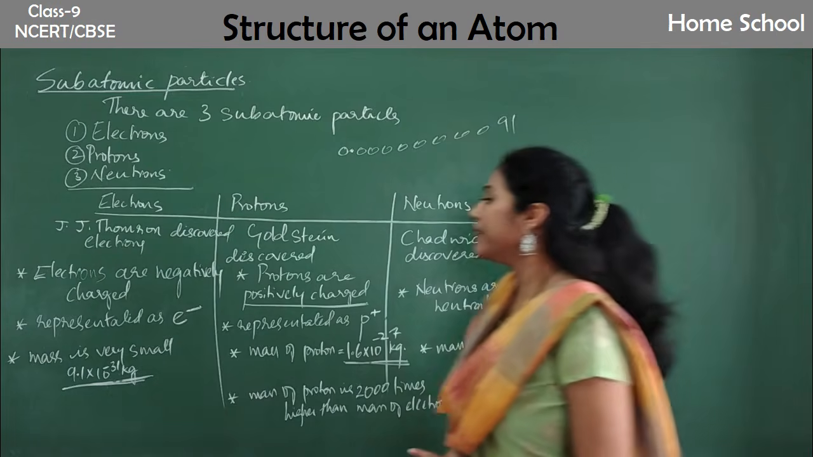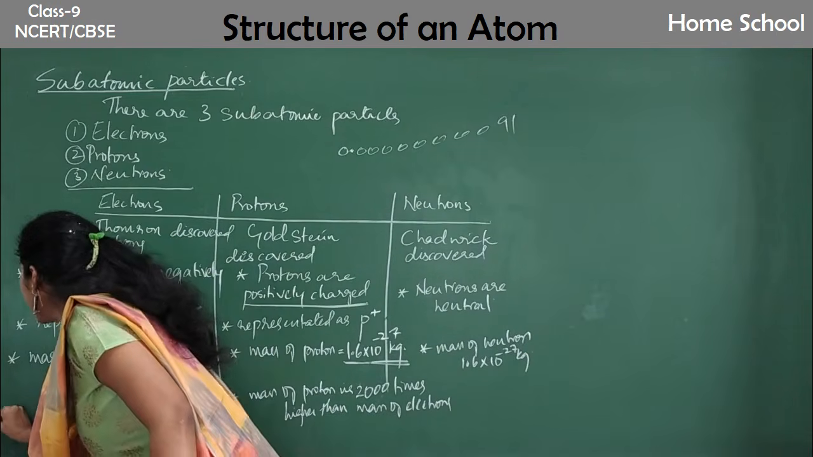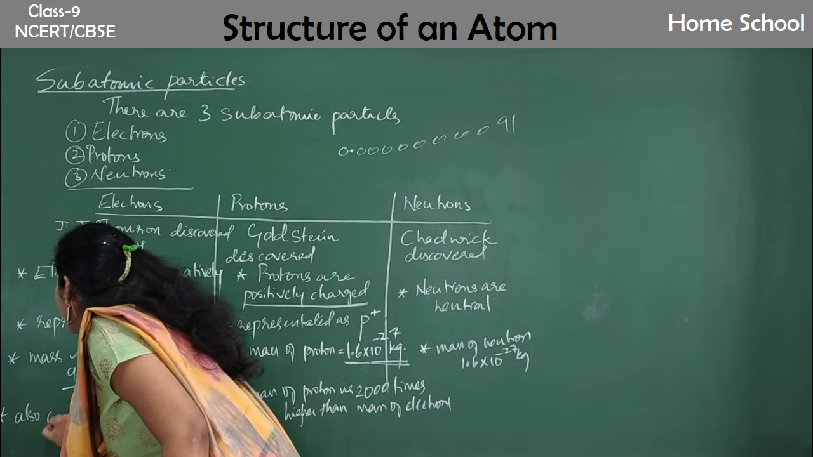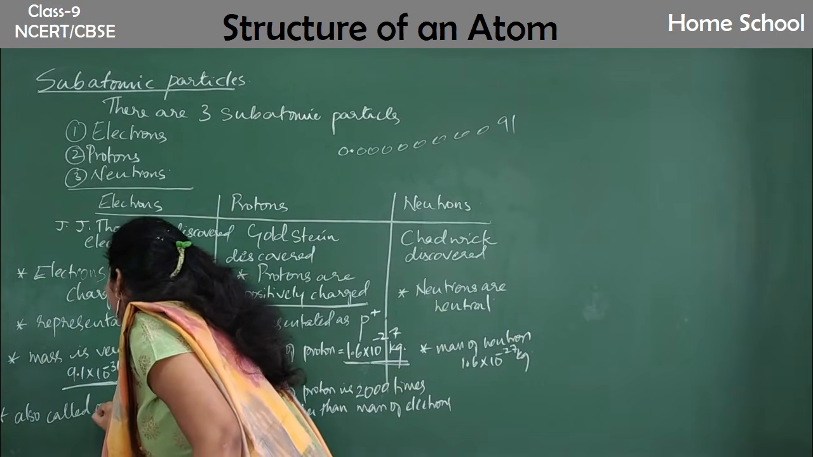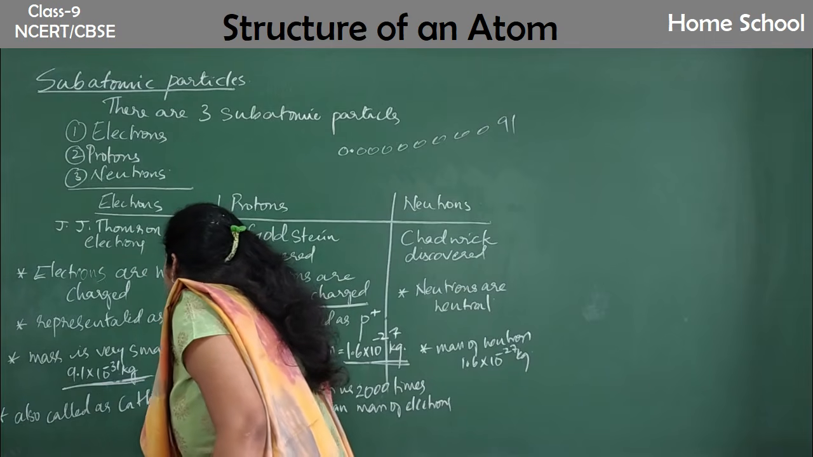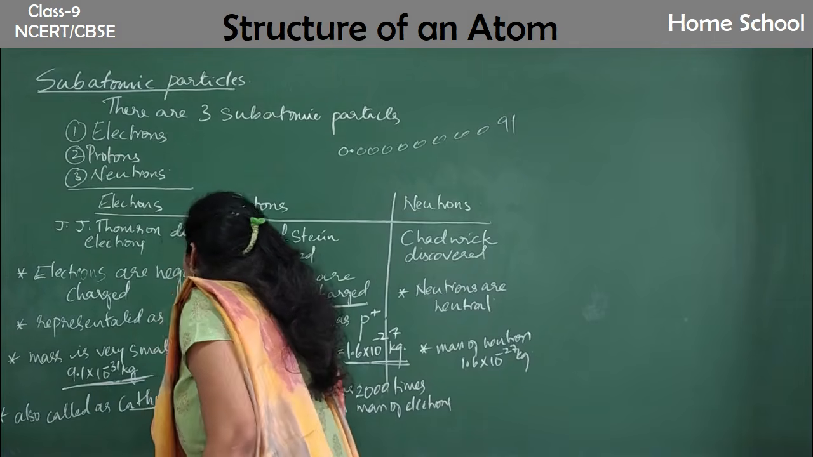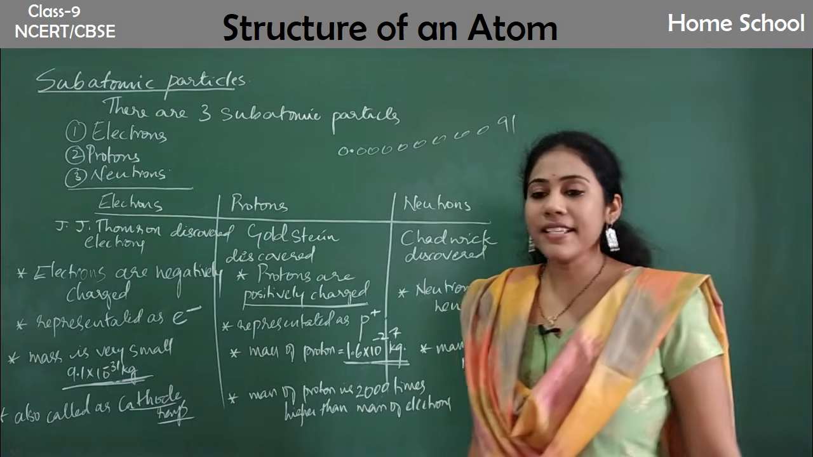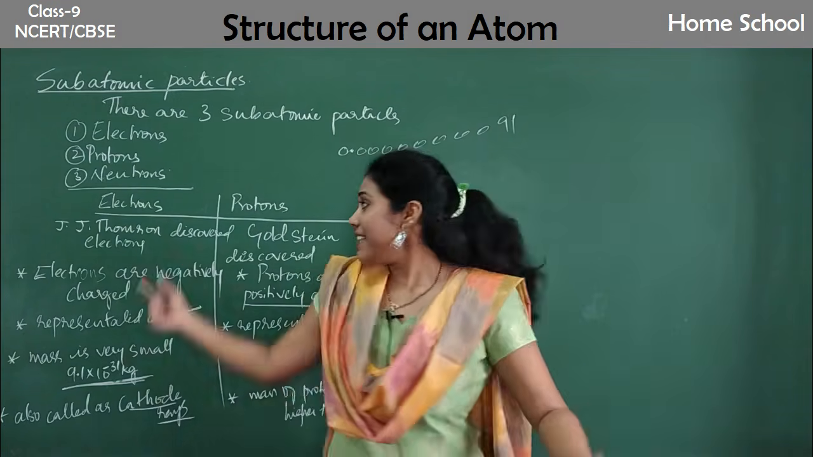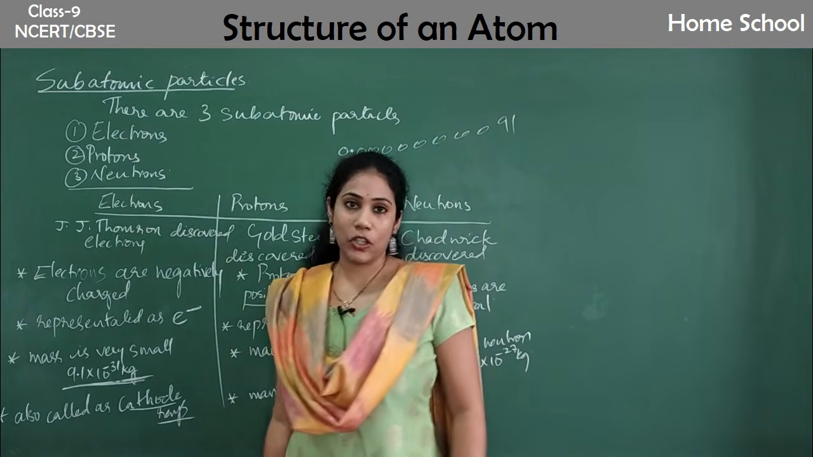And one more point is that electrons are also called cathode rays. Why we call them cathode rays is that this name is based on the way scientists discovered the electrons.